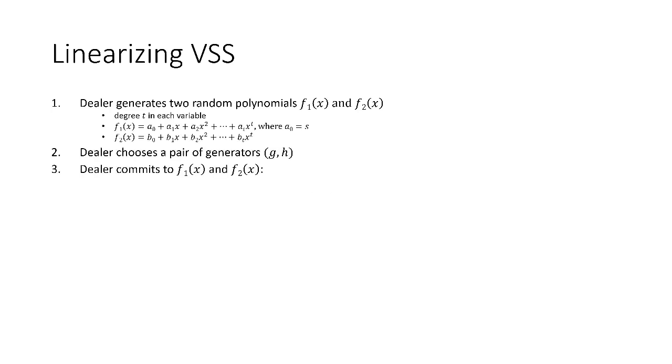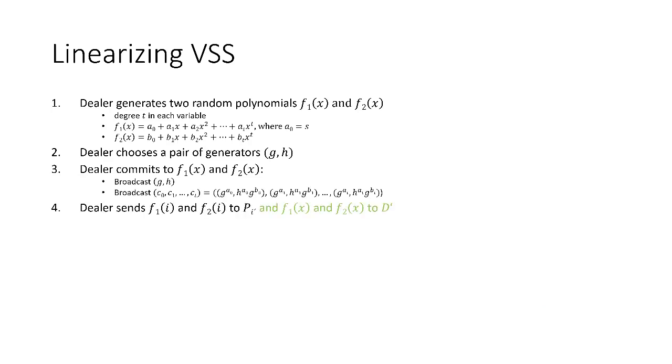So in order to linearize this VSS, we can simply repeat the whole scheme, except that now we will have 2 versions of the dealer. First of all, we'll have the first dealer part do the exact same work as was done before for the first 4 steps.